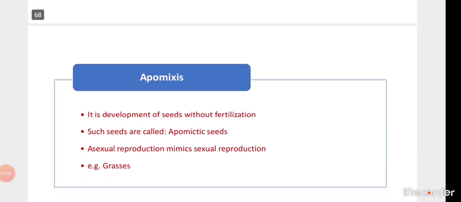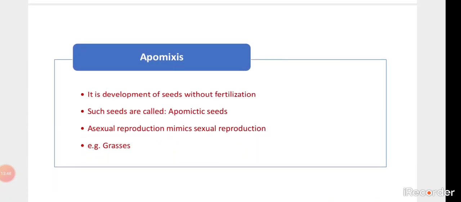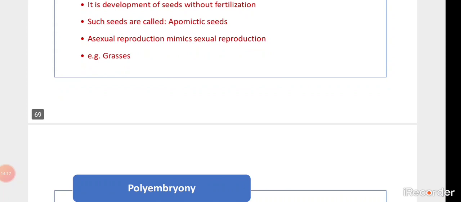Next is apomixis. Seeds formed without fertilization are said to be apomixis. Most grasses undergo this type of process. Those types of seeds are said to be apomictic seeds. Asexual reproduction mimics sexual reproduction in these particular cases, but it is not true sexual reproduction. An example we can give is the different grasses.